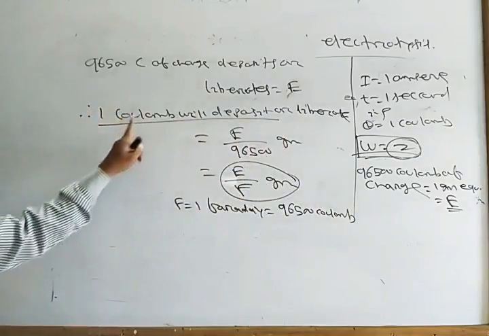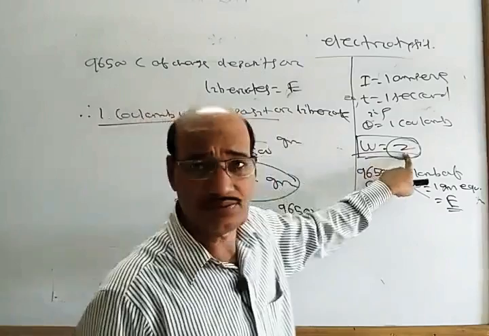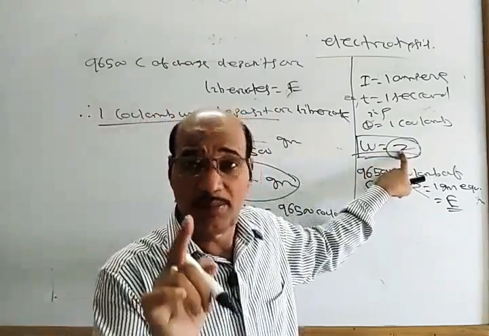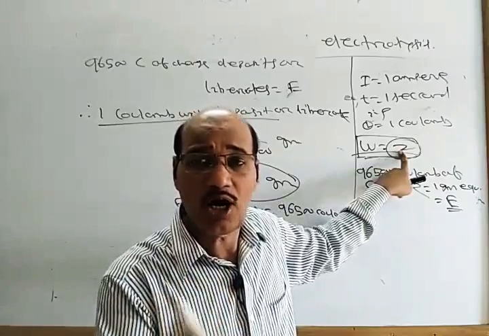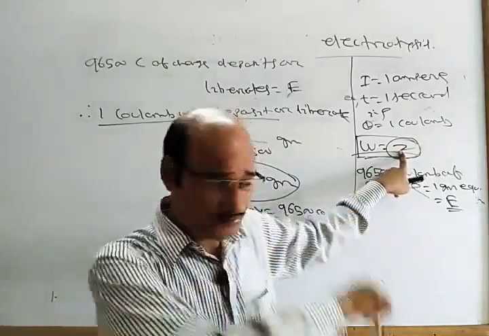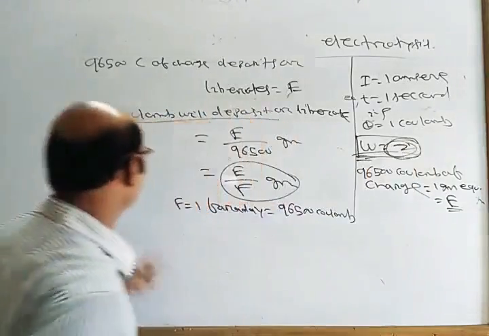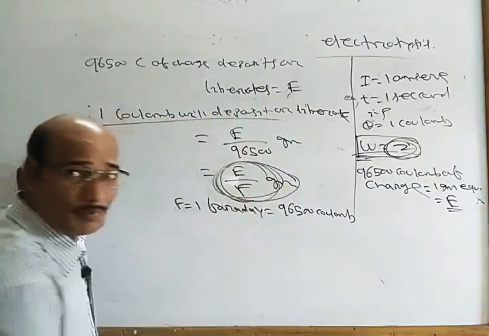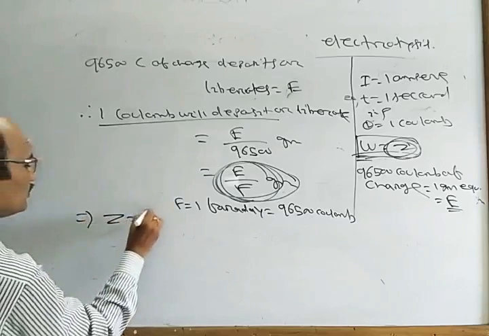But we know 1 coulomb of electricity is depositing Z, the electrochemical equivalent, which is the amount of substance deposited or liberated when 1 coulomb of electricity is passing through the electrolyte. So because 1 coulomb is depositing Z, and also depositing E by F, this implies I can write Z is equal to E by F.